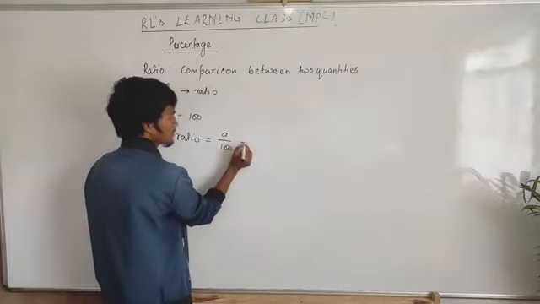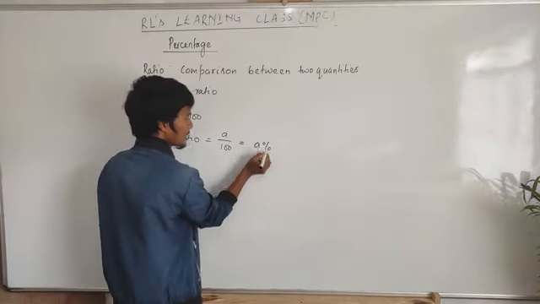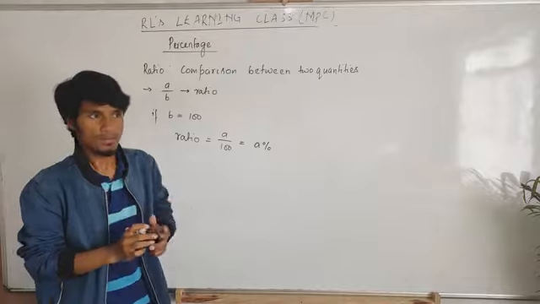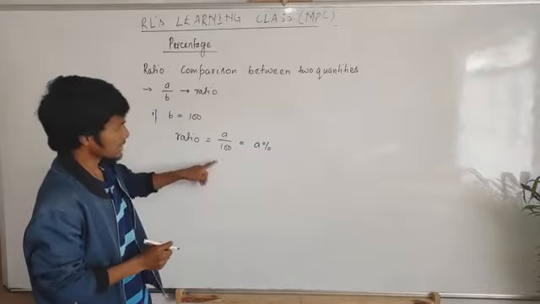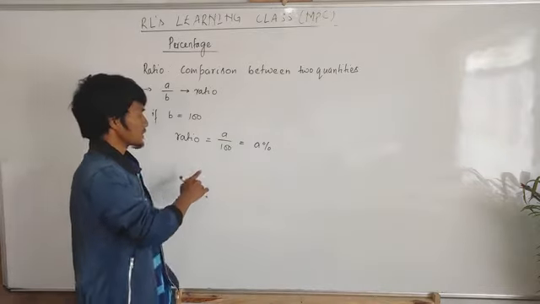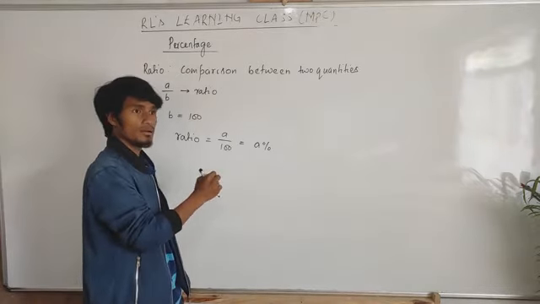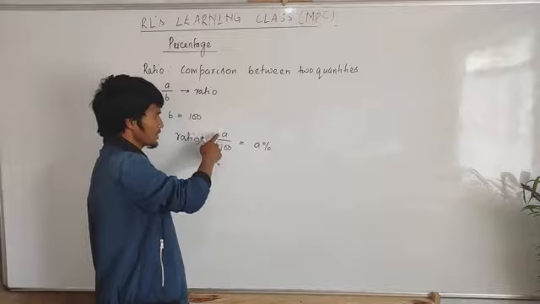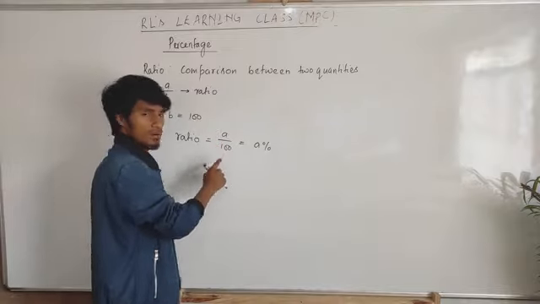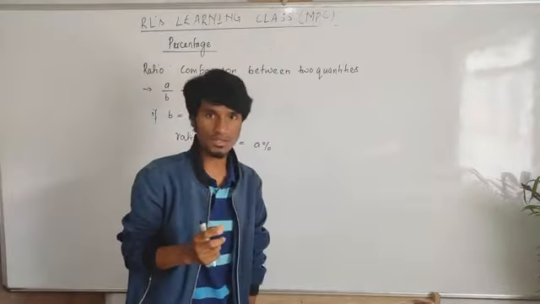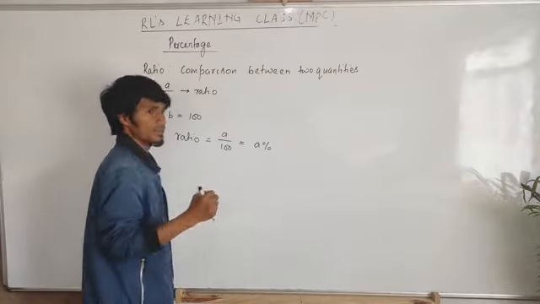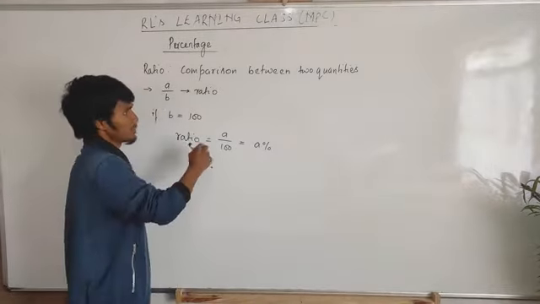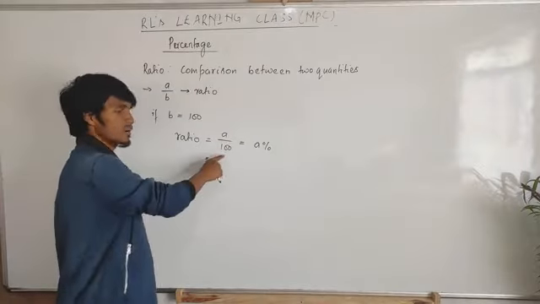Now this I can write as a percent. What is the meaning of percent? Percent means it is expressed as a ratio in which the denominator is always 100. That means one quantity is always compared with 100.